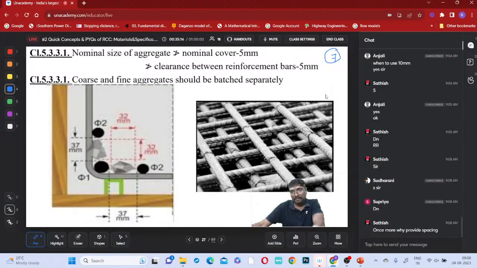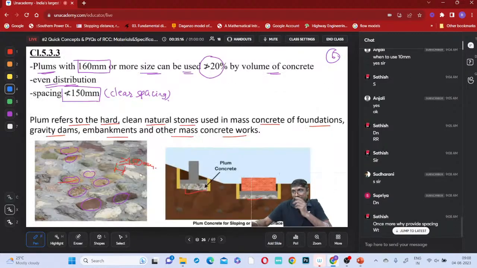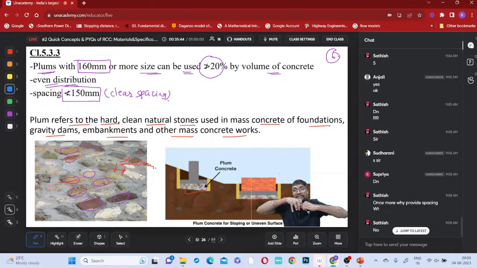Now, see, suppose this is very large size, this is very large size, but if you are providing only small spacing between them, the cement mortar will be placed here only, no? With a small spacing, only a small amount of cement mortar can be placed. With a small amount of cement mortar, can you maintain full bonding between this plum and this plum? When you maintain sufficient spacing, a sufficient amount of cement mortar will be present, and then it can create full bonding between these two plums, right? Is it clear now?